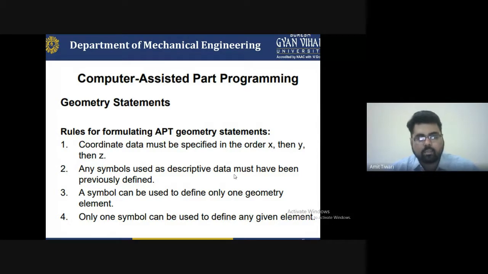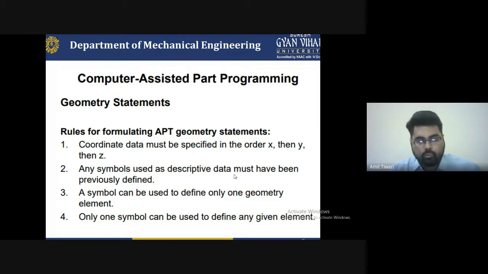Second, any symbol used as descriptive data must have been previously defined. That means you must have an idea of it before executing.